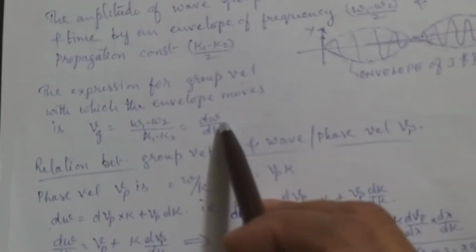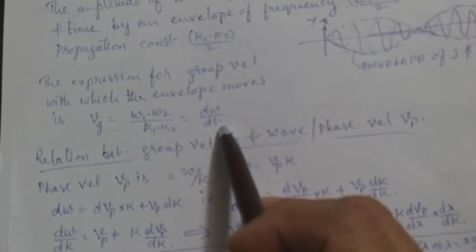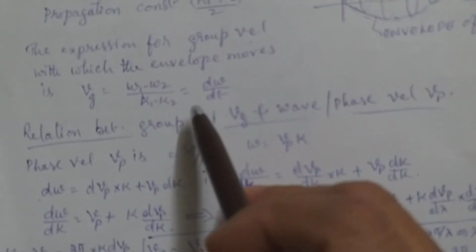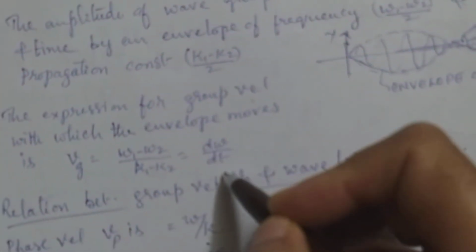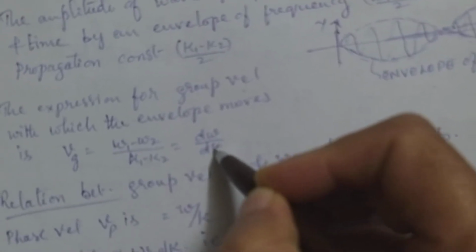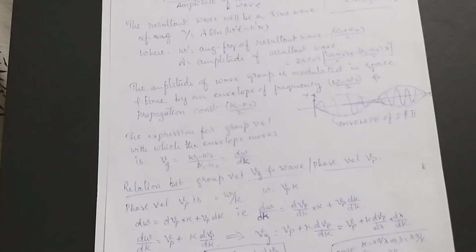So 2 will cancel. So here omega 1 minus omega 2 can be written as small variation in omega, d omega by dk. It should be dk, it should not be dt, dk. Vg is here dk. I have written it for you. I'll send it to you, don't worry.